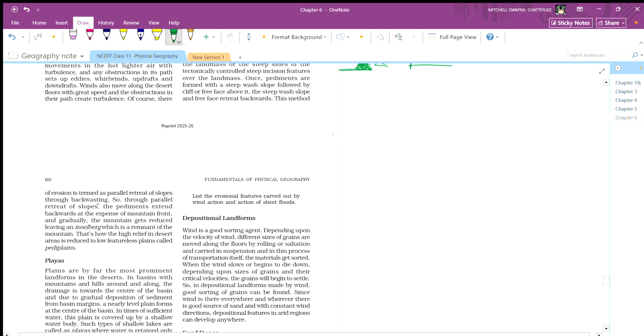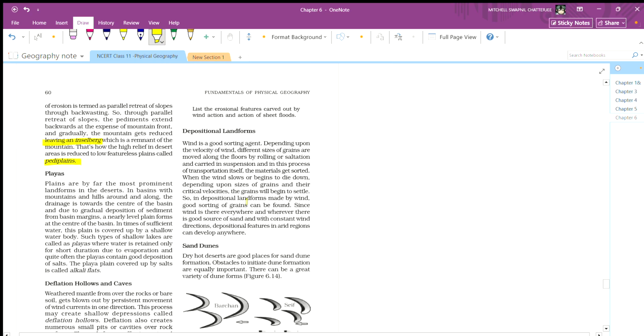and back wasting. Through parallel retreat of slope, the pediment extends backward at the expense of the mountain front, and gradually the mountain gets reduced, leaving an inselberg, which is a remnant of the mountain. This is how high relief in a desert area is reduced to a low-featured plain called a pediplain.